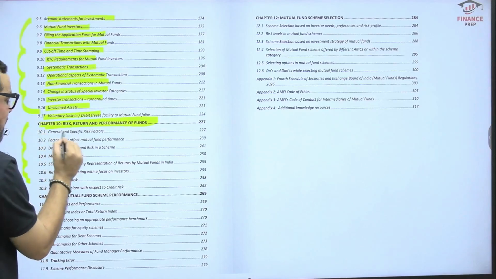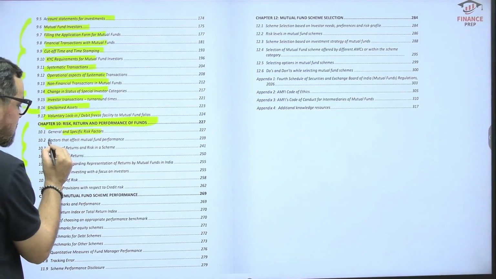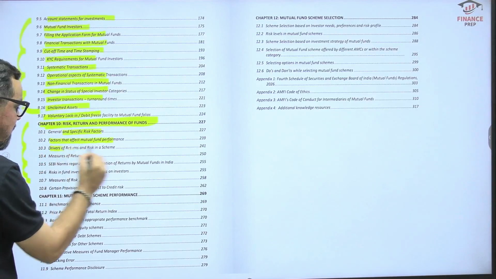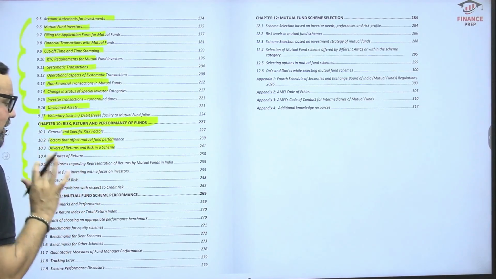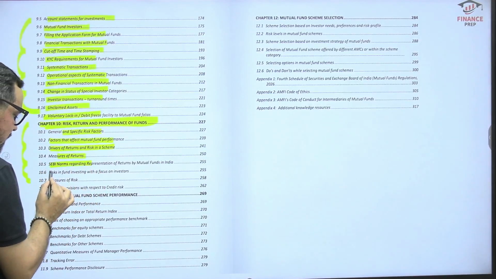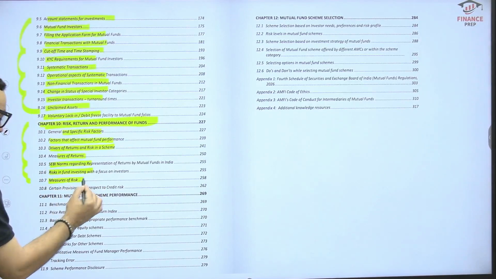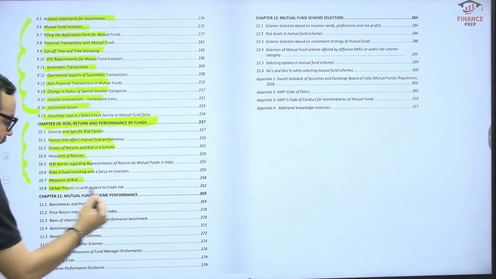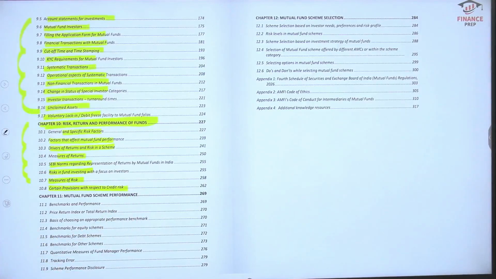So journal in specific risk factors affecting the mutual fund performance, drivers of return and risk in a scheme, measures of return, SEBI norms related to this. Then we have risk in fund investing. We have measures of risk, certain provisions with respect to credit risk also.